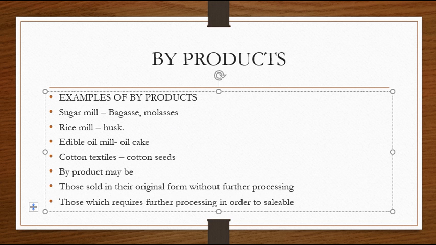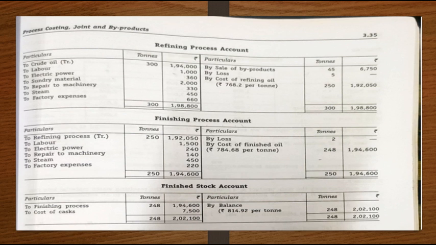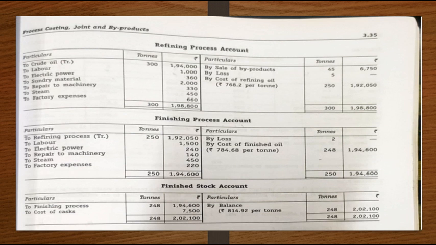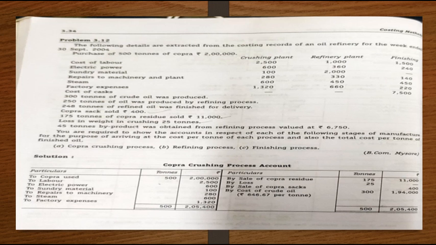So when you come to this problem, as you all understood what a byproduct is, the question states 45 tons of byproduct was obtained from the refining process, valued at rupees 6,750. So we will take sales of byproduct, 45 tons, rupees 6,750. Then we need to check whether we have any other losses in this problem. Loss in weight is stated only for the crushing process, and for the refining process they have not stated anything.